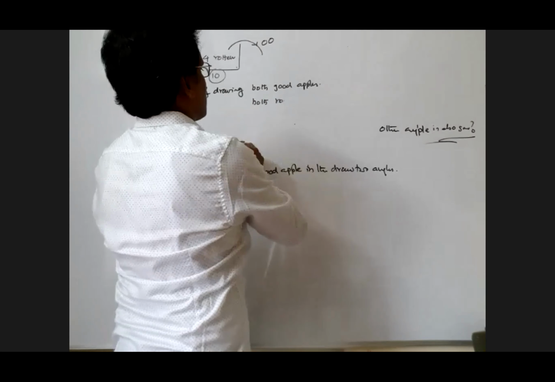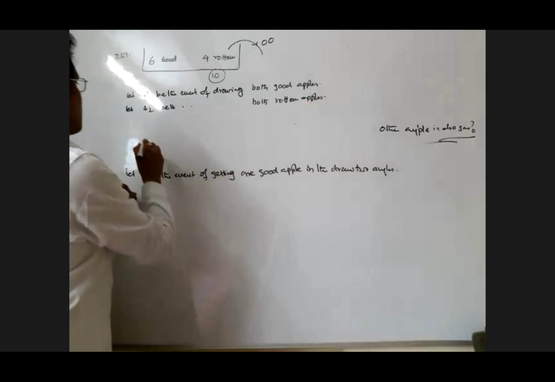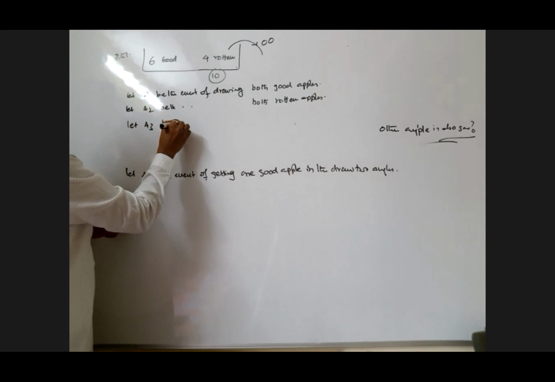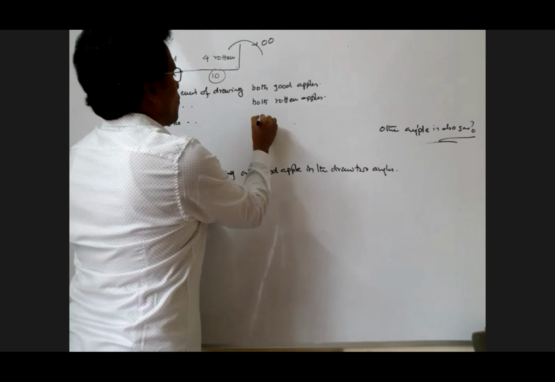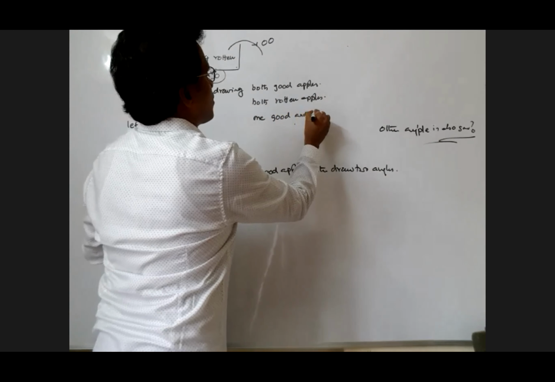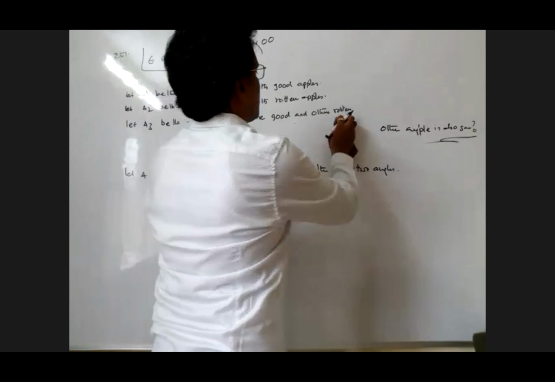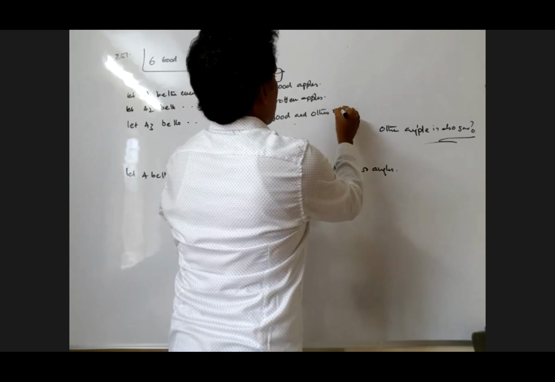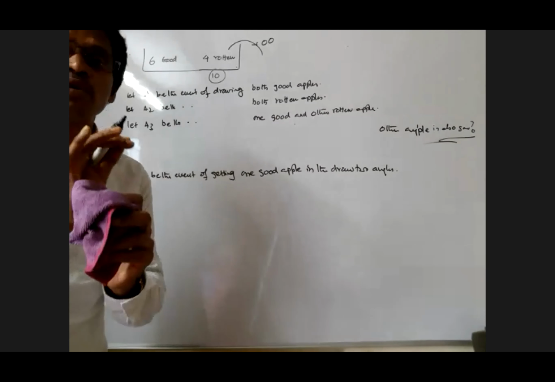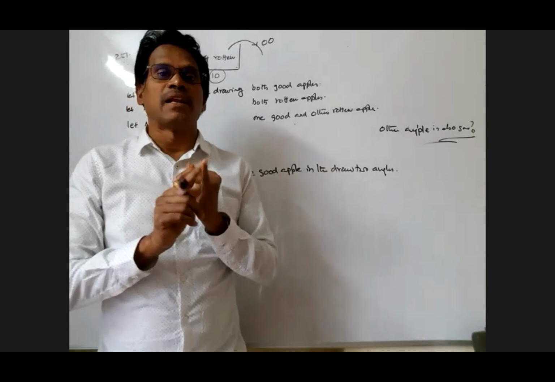And A3 be the event of drawing one good and one rotten apple. These are the three possibilities, and they are mutually exclusive. Clear, understood?